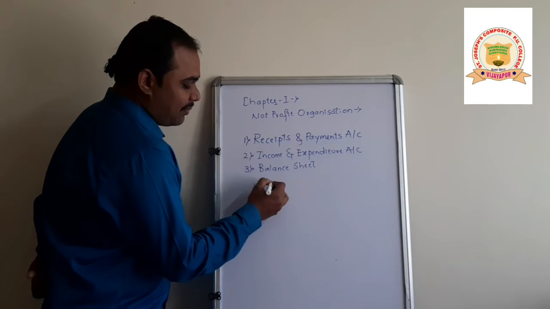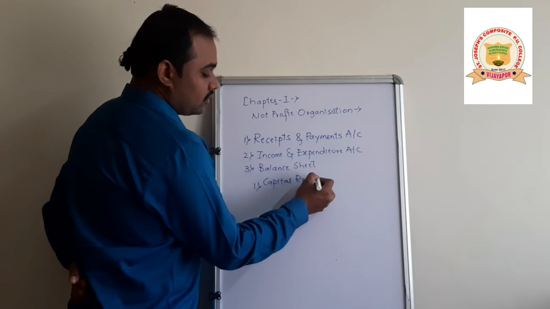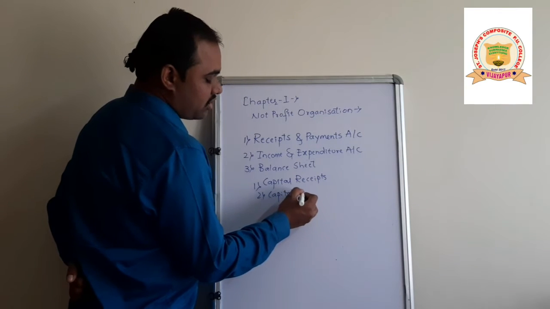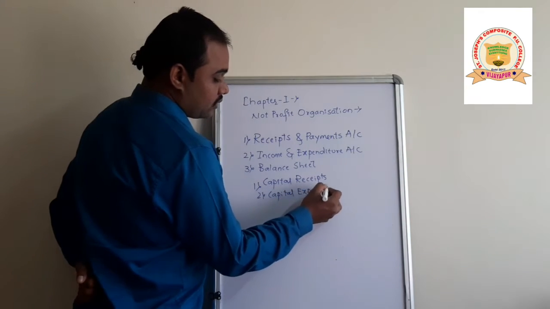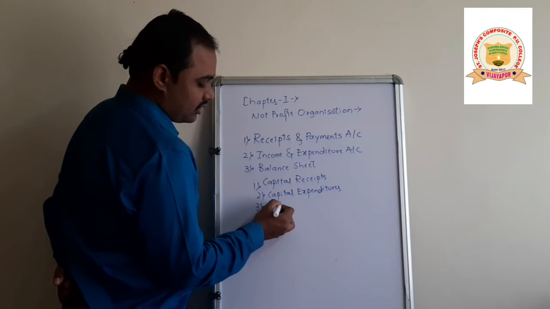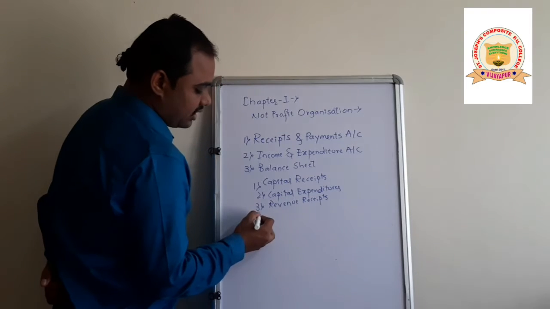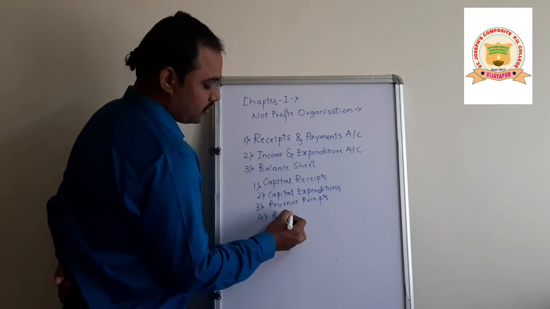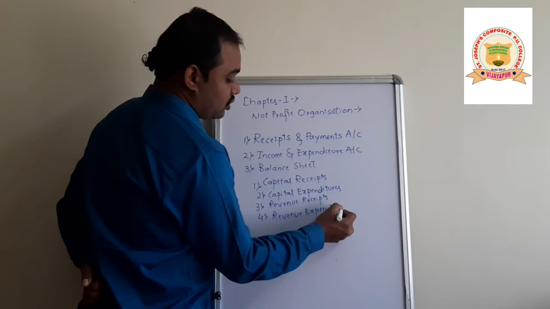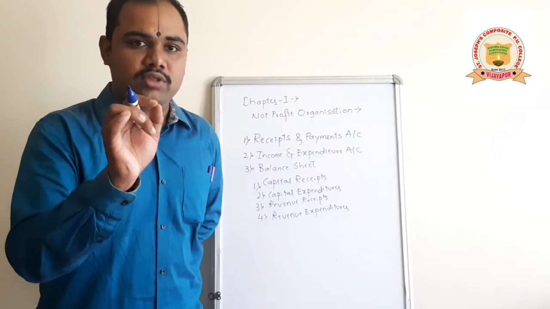They are capital receipts, capital expenditures, revenue receipts and revenue expenditures. You all have studied these four terms in your first PUC accountancy.